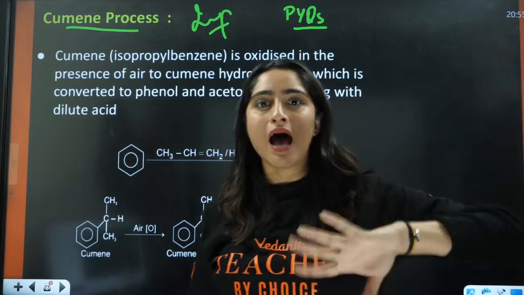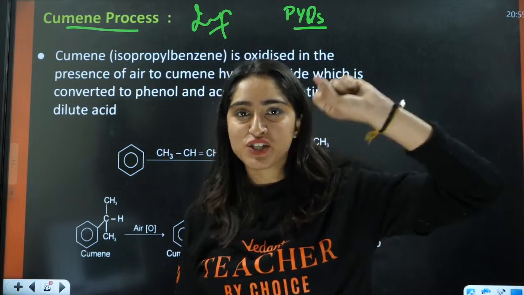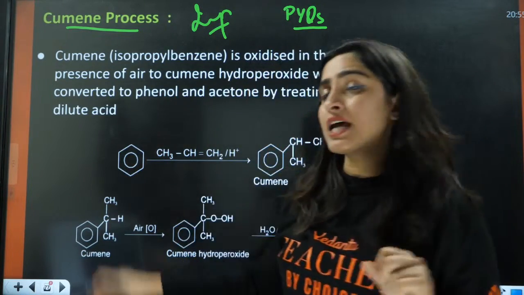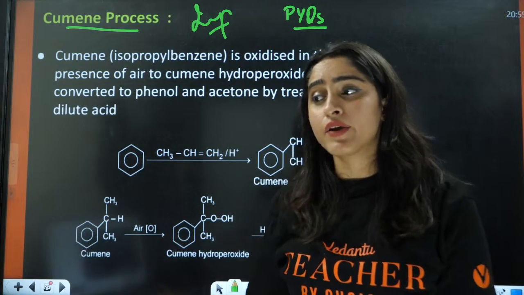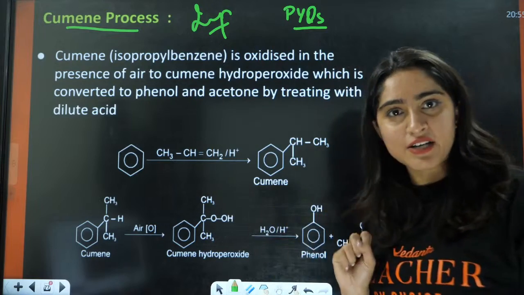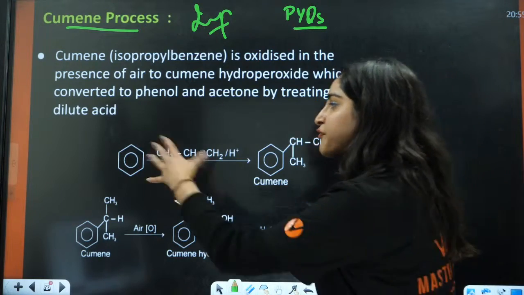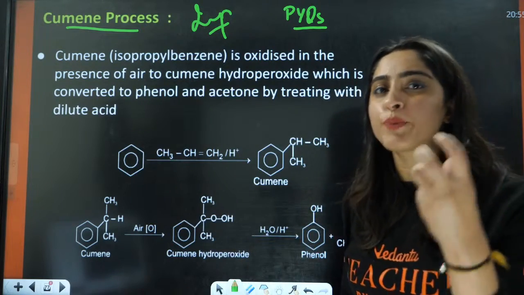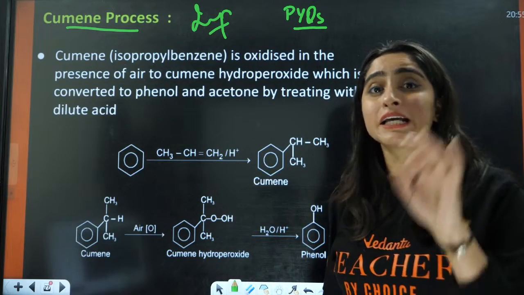If you analyze the last 5 years' question papers, this question has been asked every year. Every year, right? So this is actually trending right now, like reels trending. This is phenol. In this case, isopropyl benzene is called cumene.